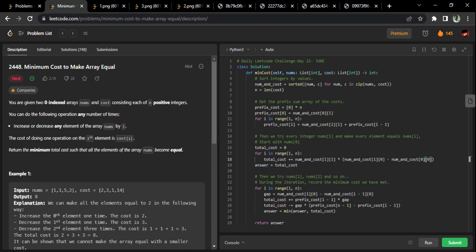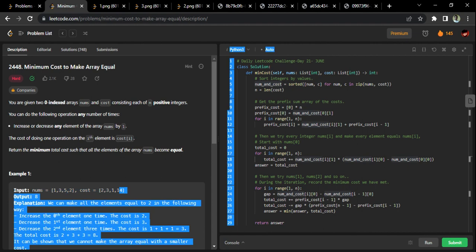Okay, and this 0 refers to its number. Similarly, this 0 refers to the number of the ith index. So what we're doing is, as I mentioned, for example, this 5 has to be converted to 1, meaning I would subtract 5 minus 1, which will give me 4. This 4 has to be multiplied with the cost of this 5, which is 1. That's what we're doing here.